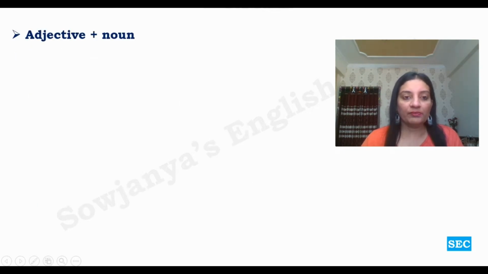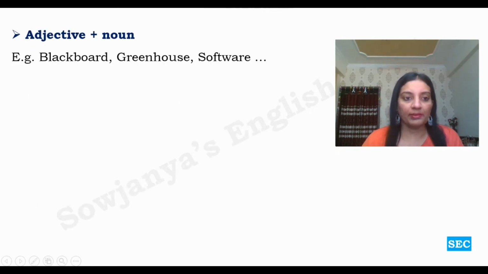And then adjective plus noun combination. Example, blackboard, greenhouse, software. See, blackboard, it doesn't mean any board which is black. Blackboard here refers to which is used for classroom or school purposes. Greenhouse, not any house which is in green. Greenhouse has a separate meaning. So don't divide them and read their meanings because they are adjective plus noun combinations. They don't make sense if you divide them and read. They make some other sense, not the exact ones that we intend to say.